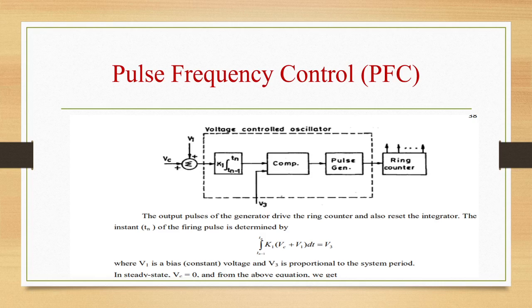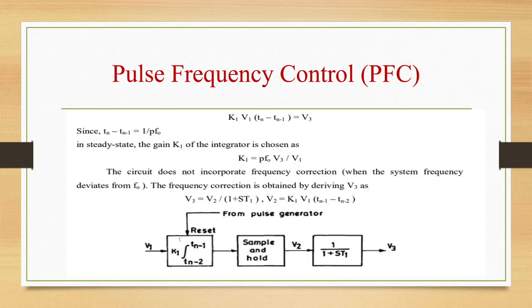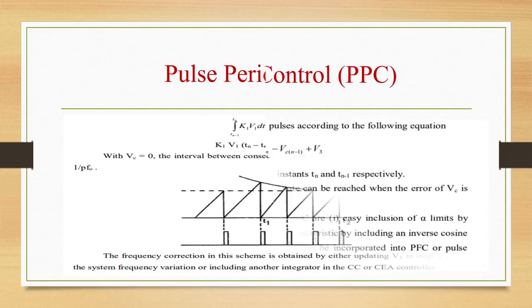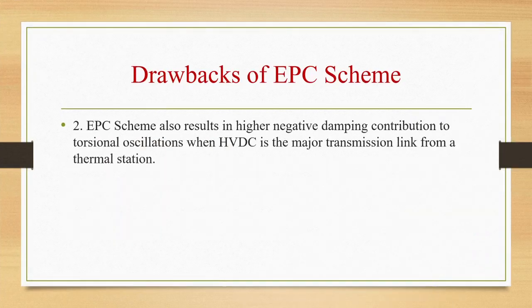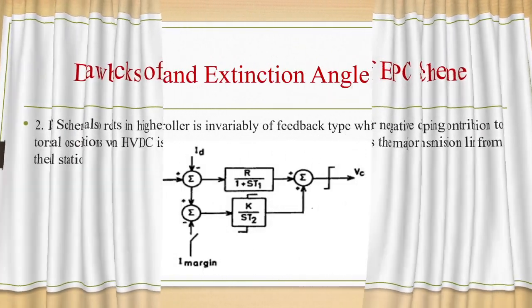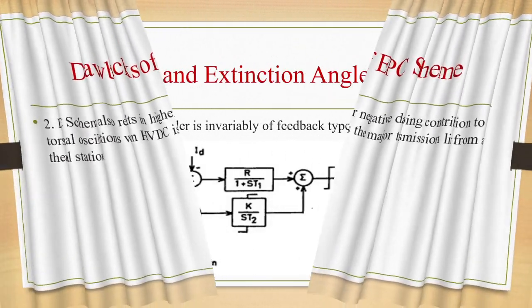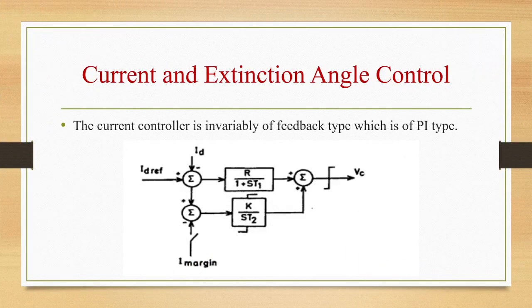These two methods, equidistance pulse control and individual phase control, are very important from the examination point of view. Then we have seen about the drawbacks of the EPC scheme. Then we have seen the current control and extinction angle control.